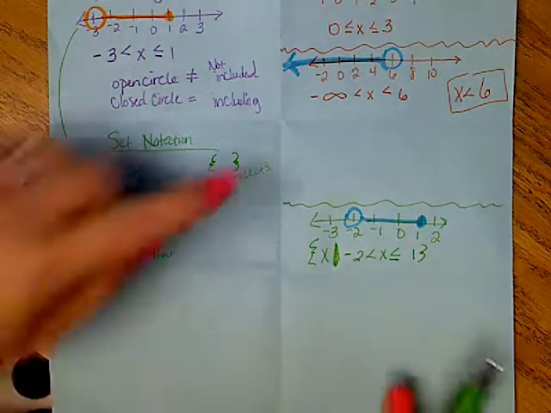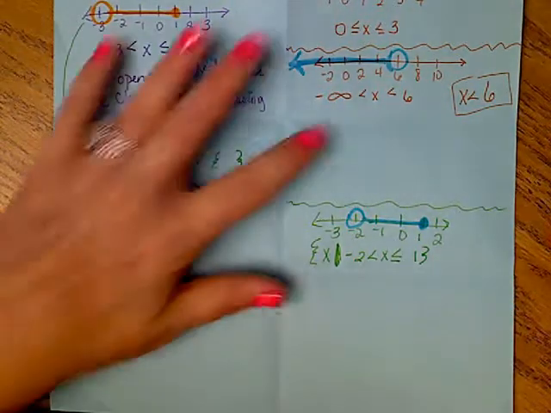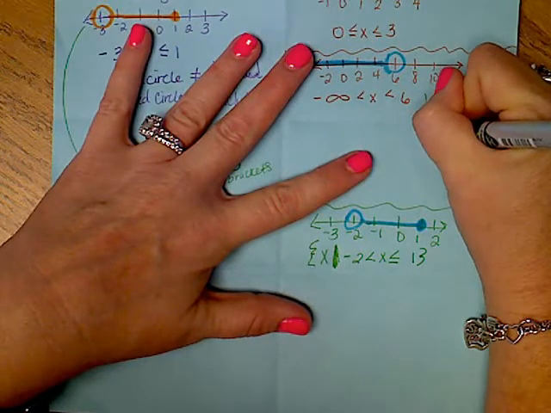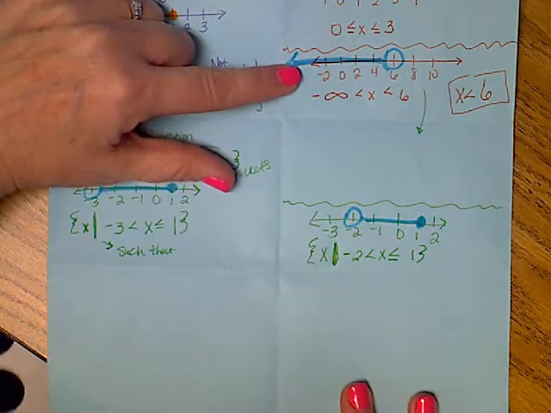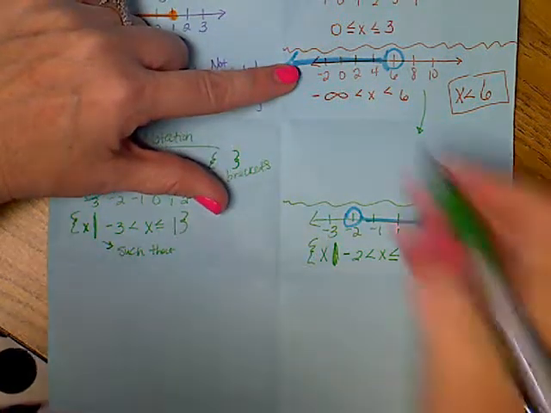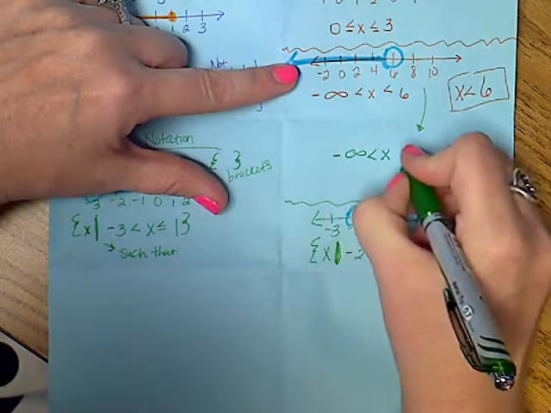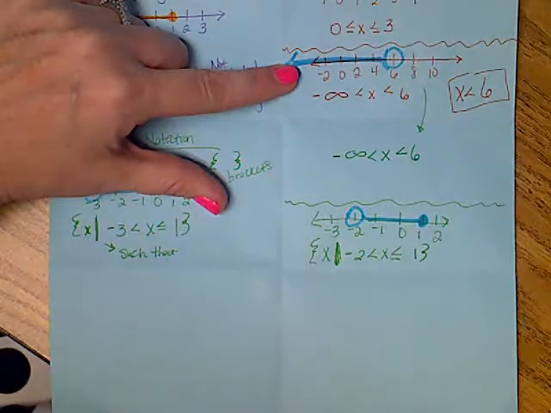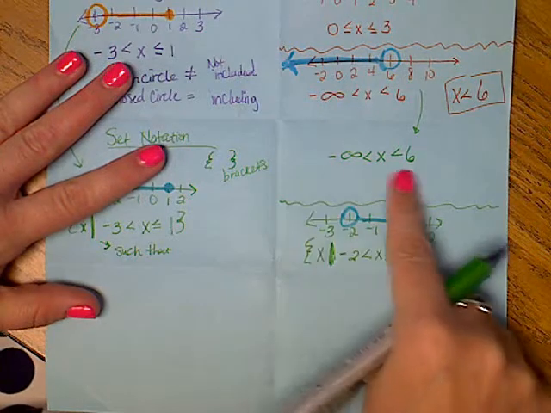Okay? Now what I want to do is I want to do this one again in set notation down here. So I'm just going to draw an arrow right here. This is the number line I'm referring to. And in this number line, remember we started at -infinity, we went to X, and we went to 6. Left to right, went from -infinity, from negative forever, to 6.